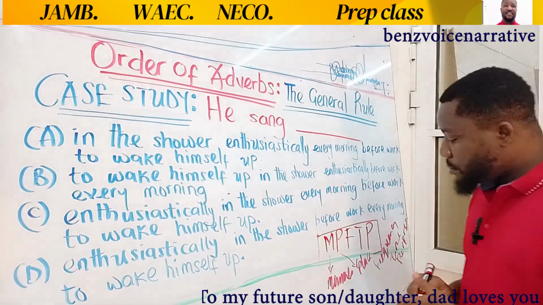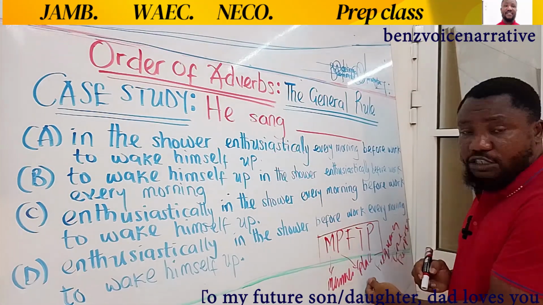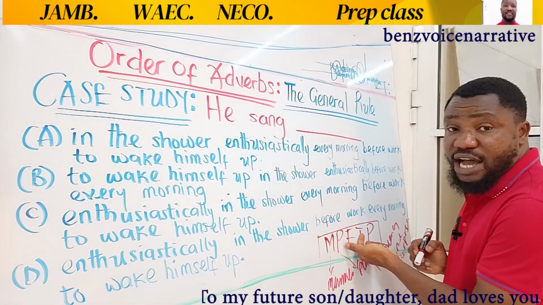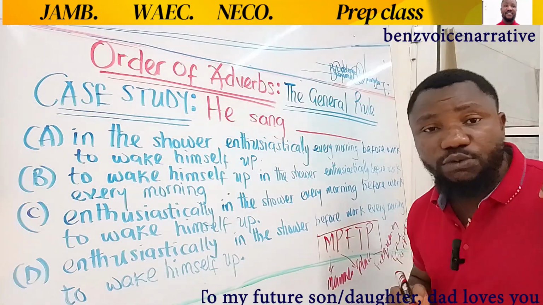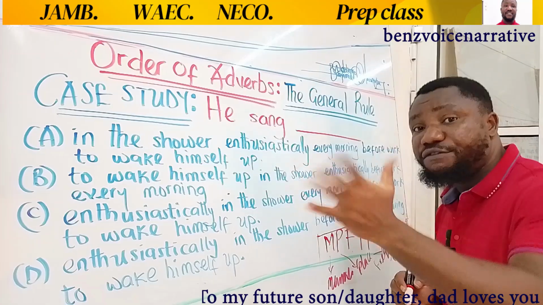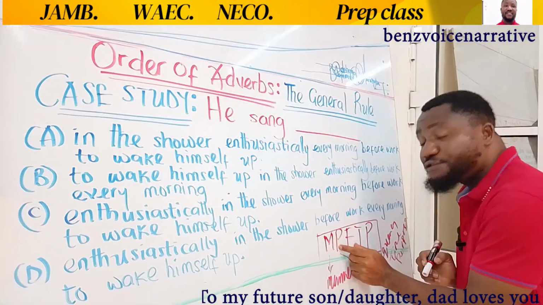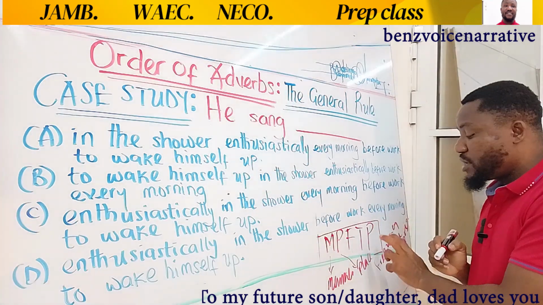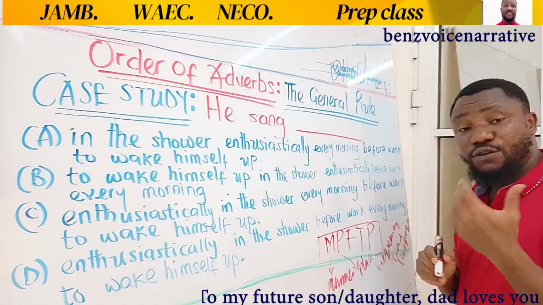Now, you notice from this formula, from this mnemonic, that manner still retains its place. Place retains its place. Now, something is coming between place and time this time around, and that is the adverb of frequency. Frequency comes between place and time, unlike in the first one we looked at where we had MPT, manner, place, and time. But when you have 5 adverbs being tested, time doesn't come immediately after place. You have frequency come between place and time. So manner, place, frequency, time. Then you have purpose. The adverb of purpose is the last on the list of 5 adverbs.